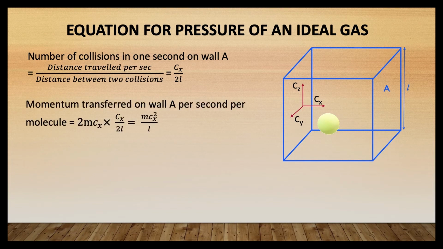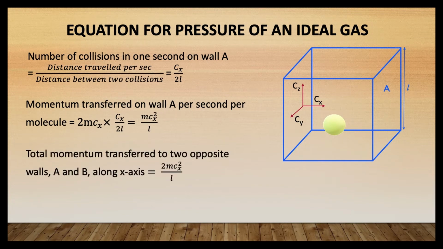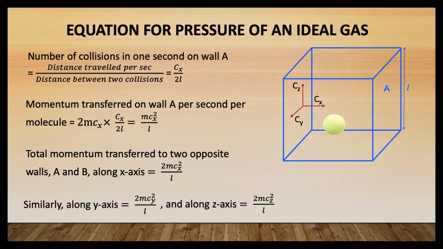Momentum transferred on wall A per second per molecule is equal to 2mcx into Cx divided by 2L, which is equal to mcx² divided by L. The total momentum thus transferred to the two opposite walls A and B along the x axis will be 2mcx² divided by L. Similarly, along the y axis it will be 2mcy² divided by L, and along the z axis it will be 2mcz² divided by L.